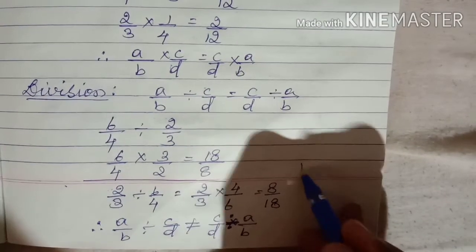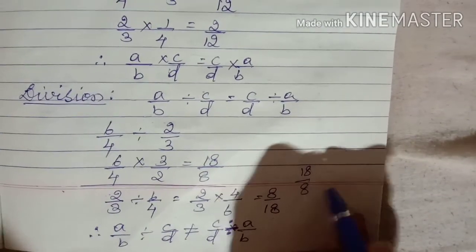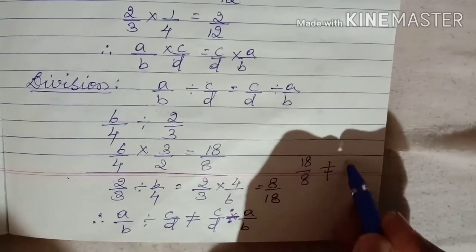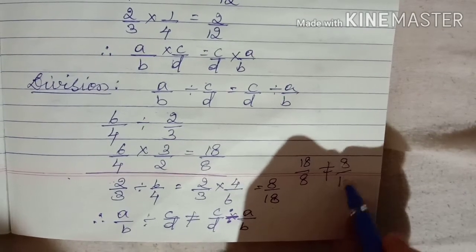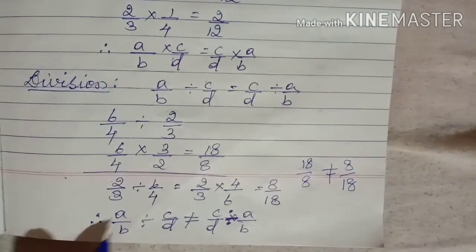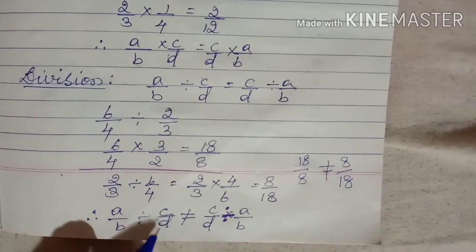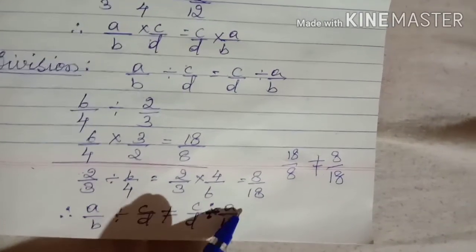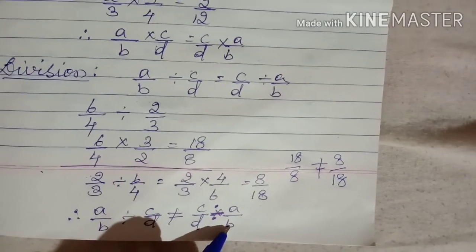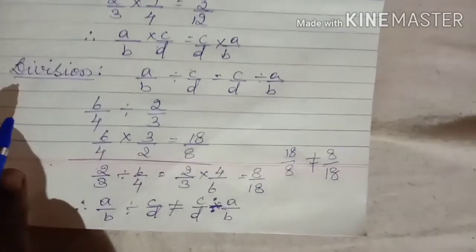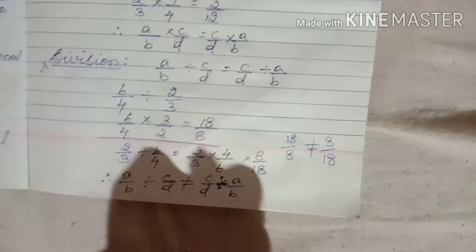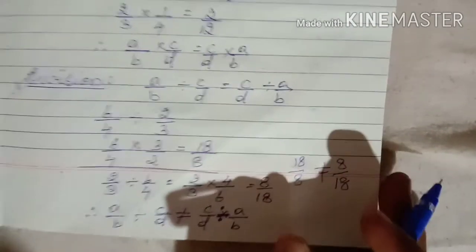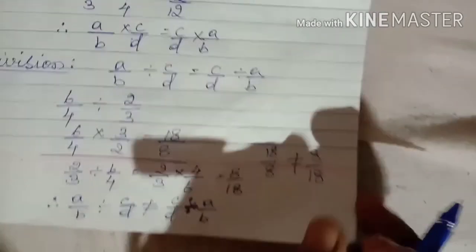No. 18 by 8 is not equal to 8 by 18. Yes or no, children? So therefore A by B divided by C by D is not equal to C by D divided by A by B.